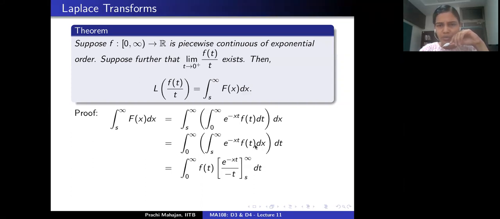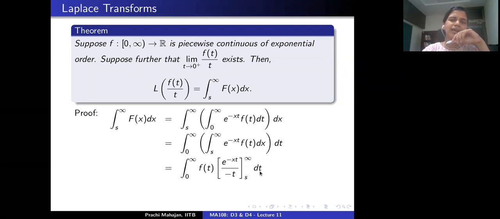Little f is a function of the variable t alone, so that can be pulled out of the integral. I am integrating exponential minus xt with respect to the x variable, so I will get exponential minus xt by minus t. I need to take into account the limits of integration, which means x equal to infinity is the upper limit and x equal to s is the lower limit.